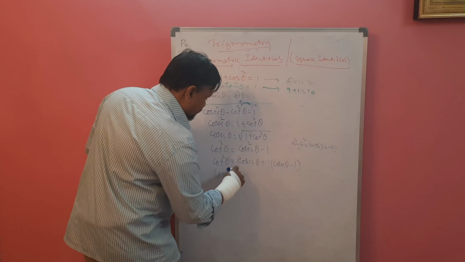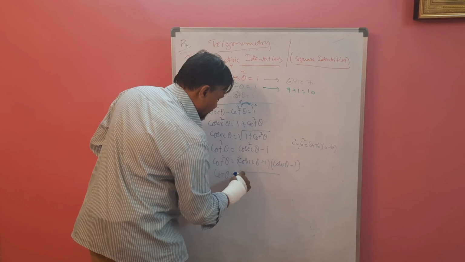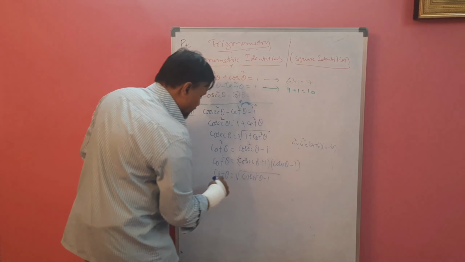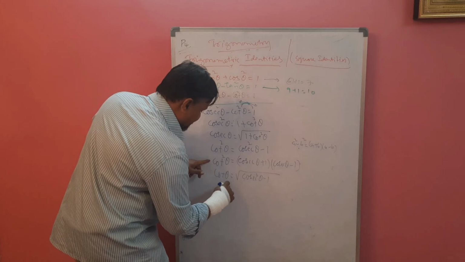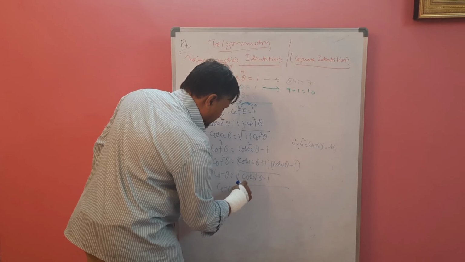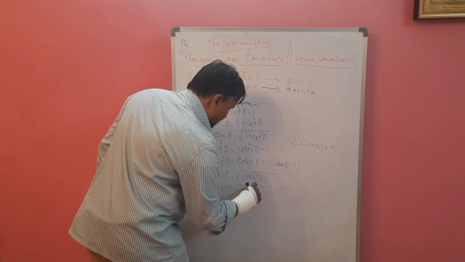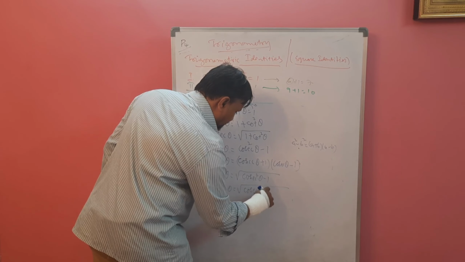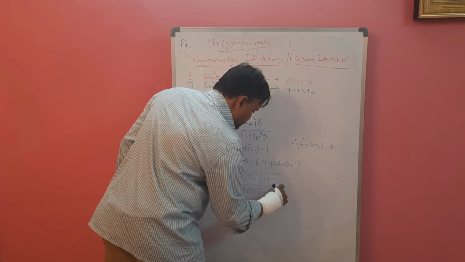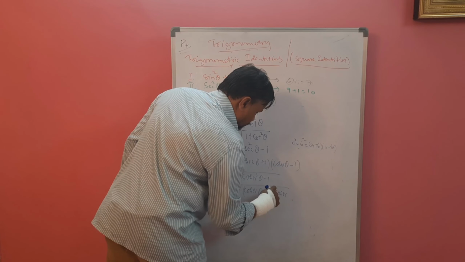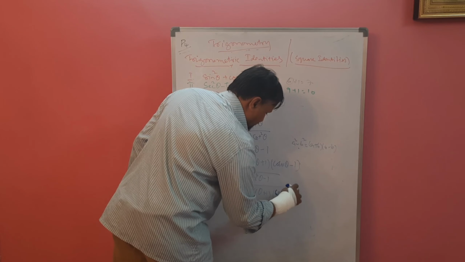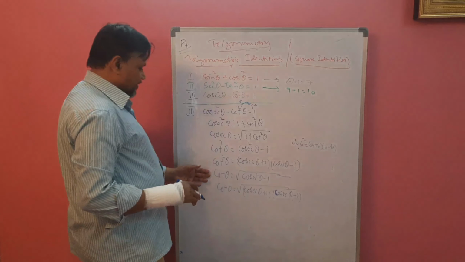Cot theta equal to root over this part, cosec square theta minus 1. Again we can write this, move this root over the whole part, (cosec theta plus 1)(cosec theta minus 1). So we will get this.